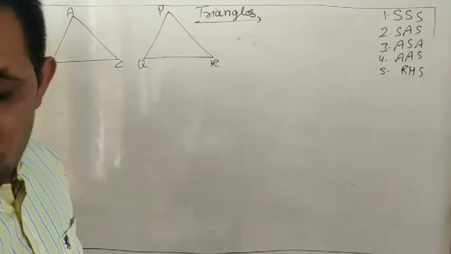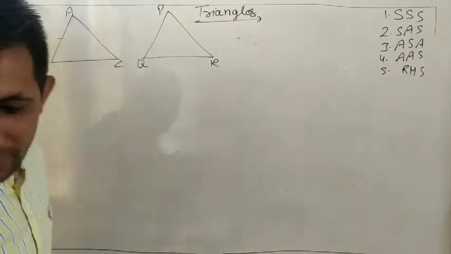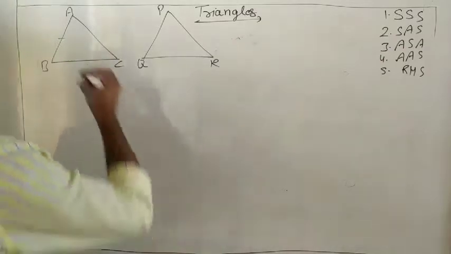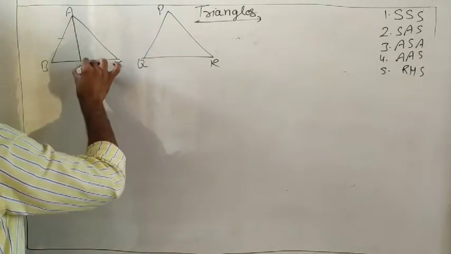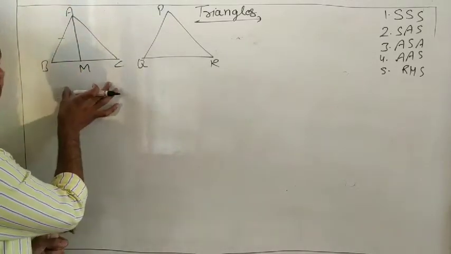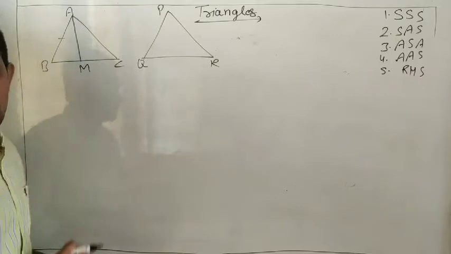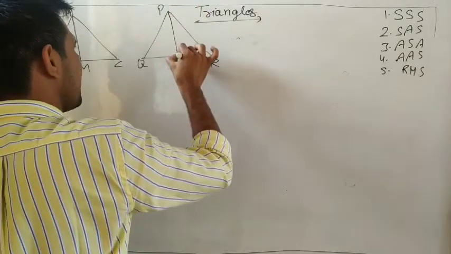What is given? Two sides AB, AC and median AM. If AM is the median, it means M is the midpoint of BC, so BM equals MC. Similarly for PQR, the median is PN.